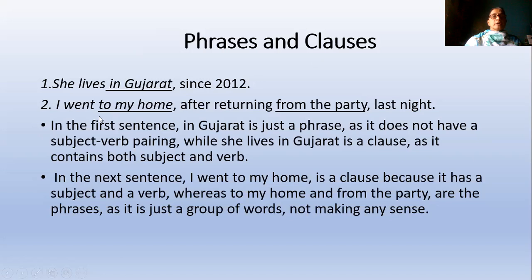I went to my home after returning from the party last night. I went to my home. So here I underline "to my home." That is a phrase because it does not have a verb. To my home. From the party. See, both of them don't have the verb. They are phrases. "I went to my home" is a clause.